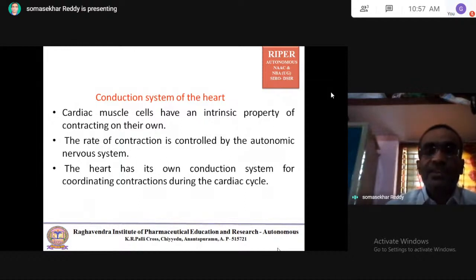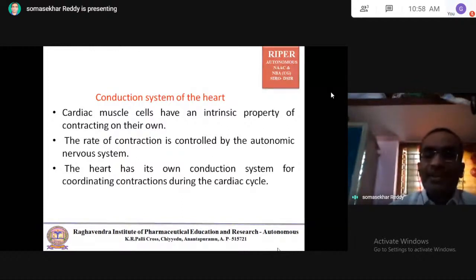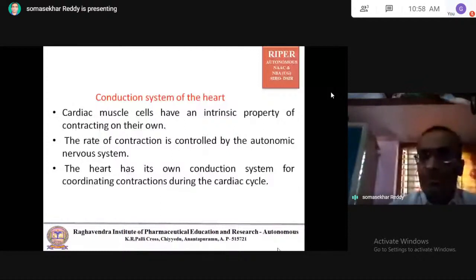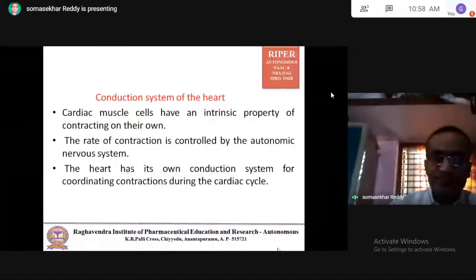Sympathetic nervous system increases the heart rate. The heart has its own alternating contractions during the cardiac cycle. The heart has its own conduction system. So that coordination is very essential for coordinating contractions during the cardiac cycle.